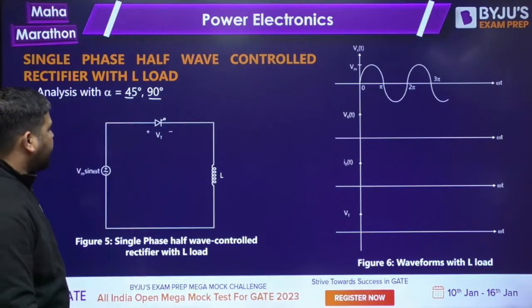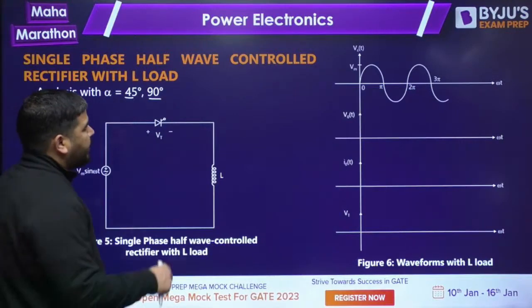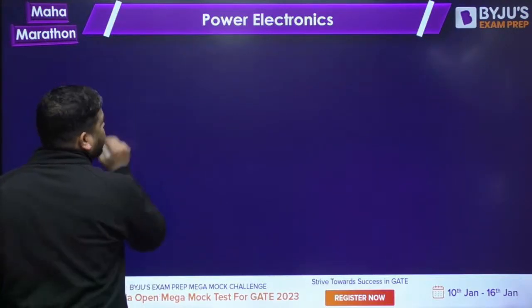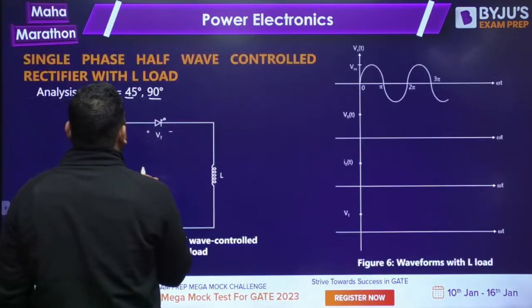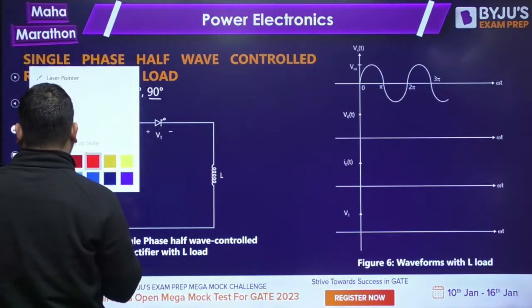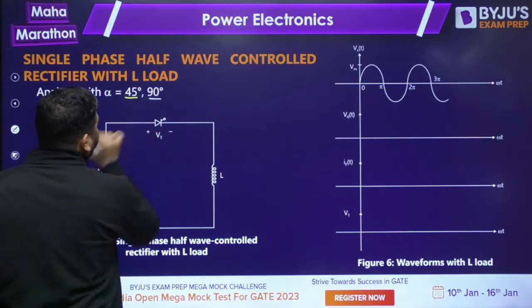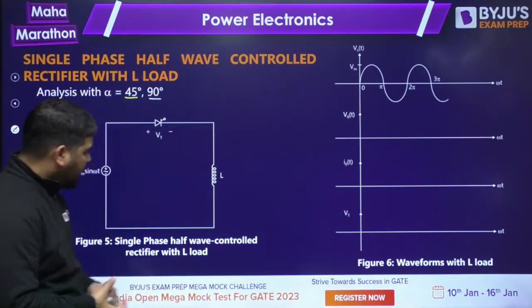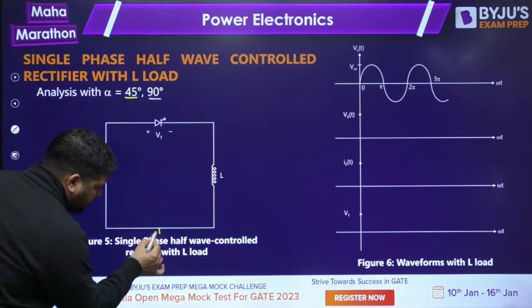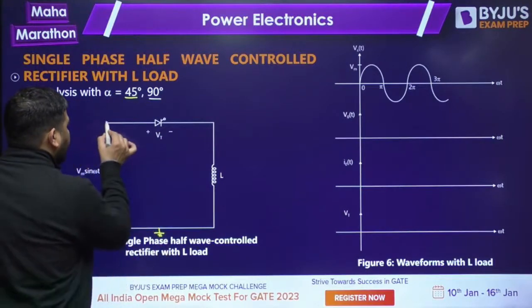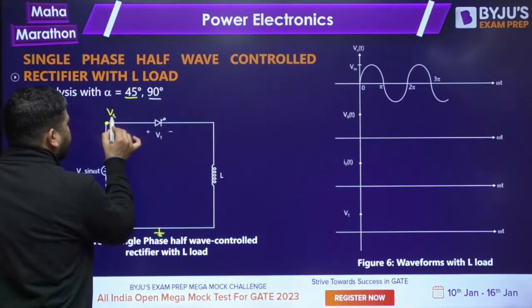Now we have the inductor. Okay, and alpha, let's take alpha as 45 degree. So if I take alpha as 45 degree, then what will be the wave shape? Let's assume that this is 0 and this is my VST.